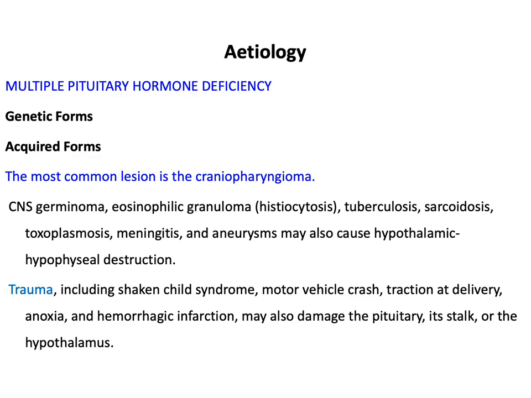In addition to these acquired causes, there is trauma, including shaken child syndrome, in which the mother shakes the baby when she becomes angry with him, motor vehicle crash, traction at delivery, anoxia, and hemorrhagic infarction, which may also cause damage of the pituitary or its stalk or the hypothalamus.